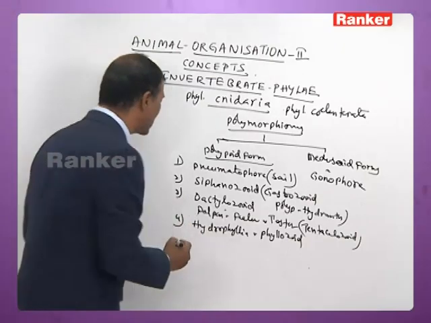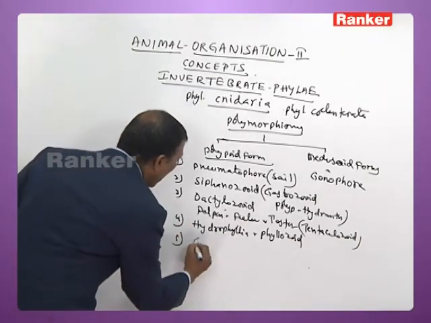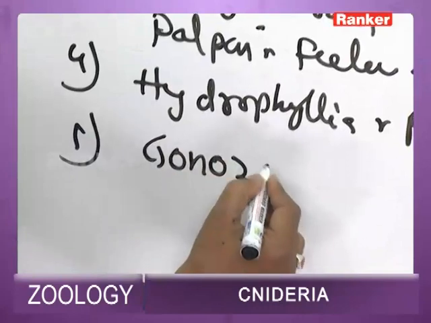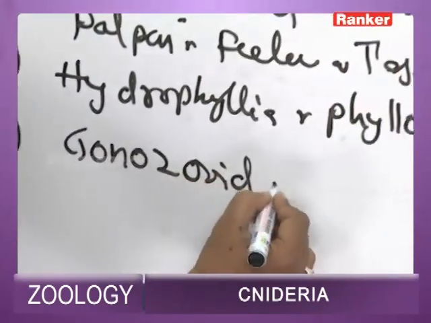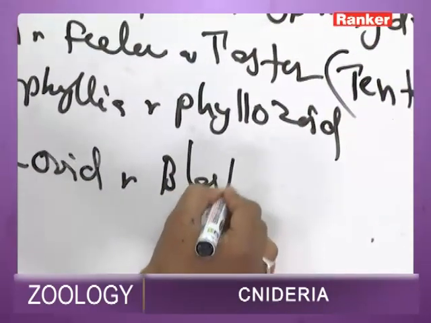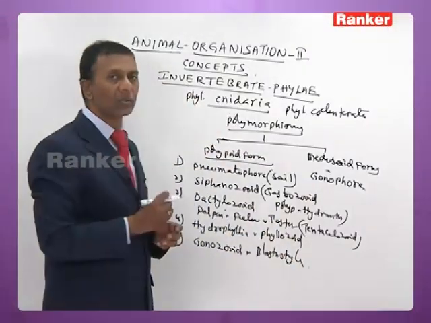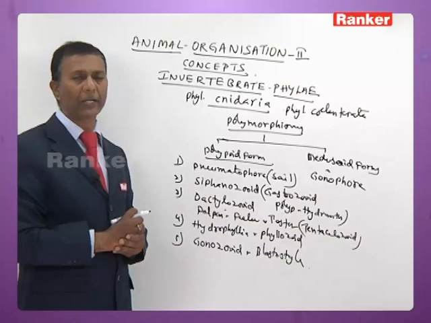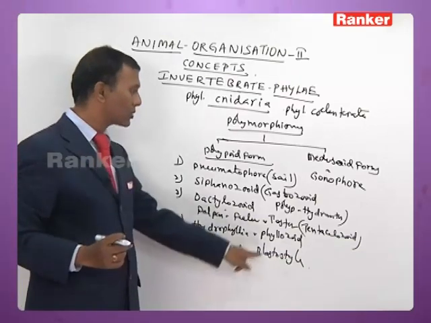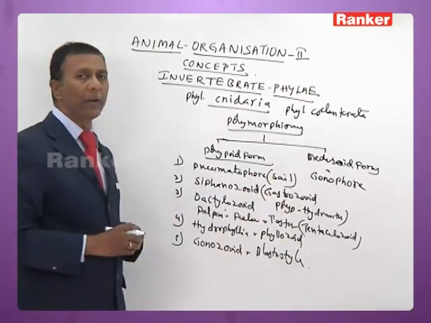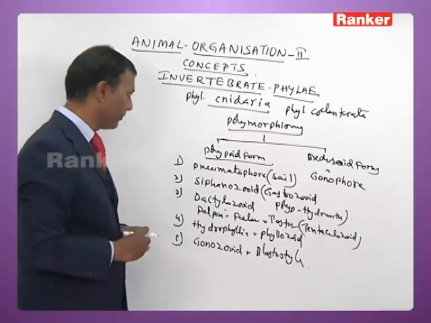The next you have another one called gonozooid, also called blastostyle. Gonozooid or blastostyle is meant for asexual reproduction. It gives rise to medusa by budding.